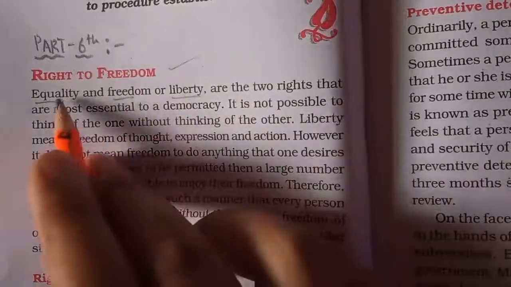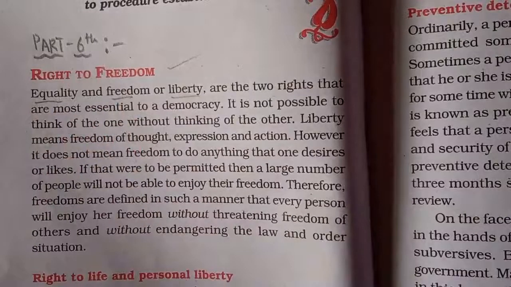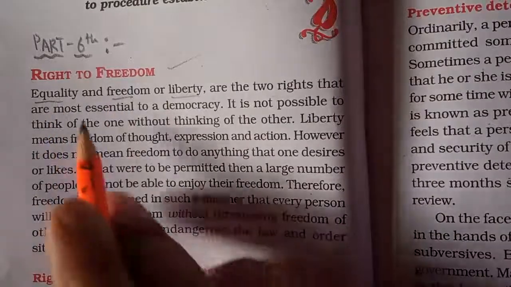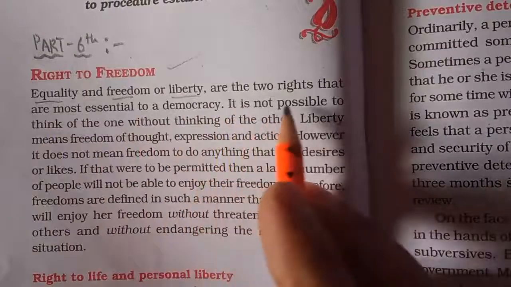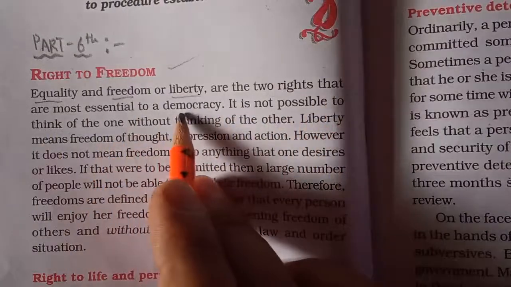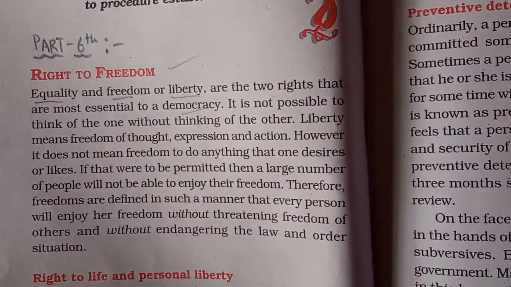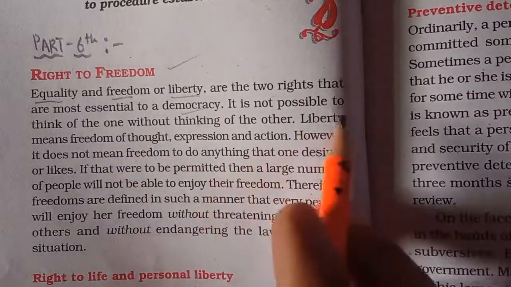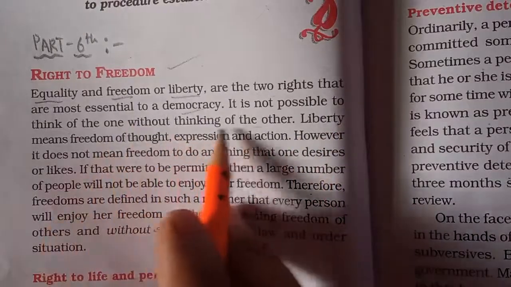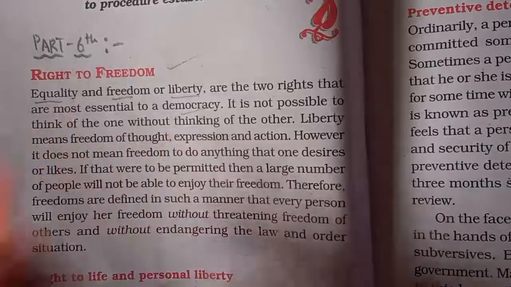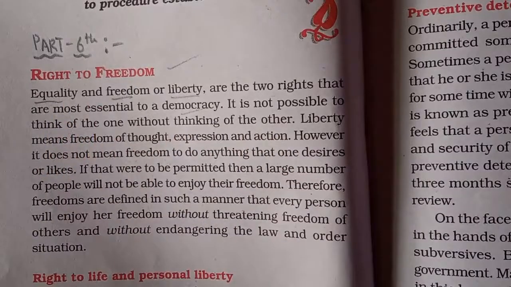But here we need to understand that equality and freedom are very closely linked together, and each one is very important and relevant. Without the other, one cannot exist. Equality and freedom or liberty are the two rights most essential to a democracy. It is not possible to think of the one without thinking of the other. We cannot think just of equality and ignore freedom, or think just of freedom and ignore equality. Both are important and have to work simultaneously in society.